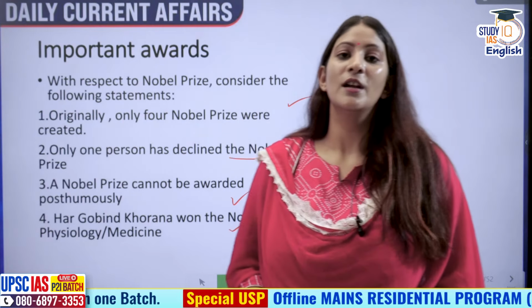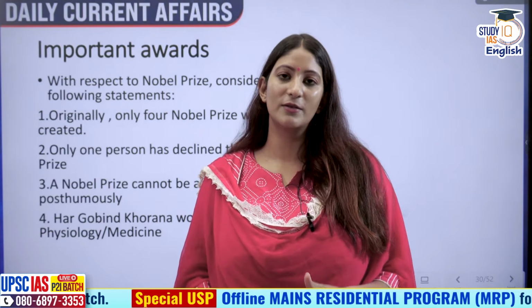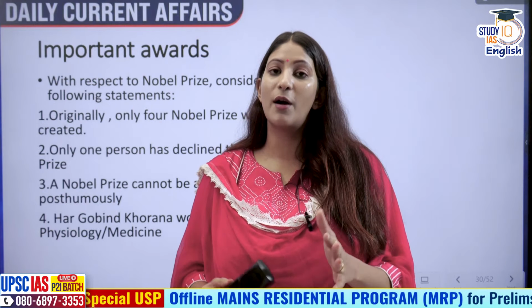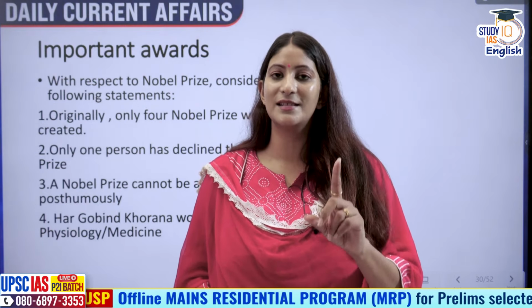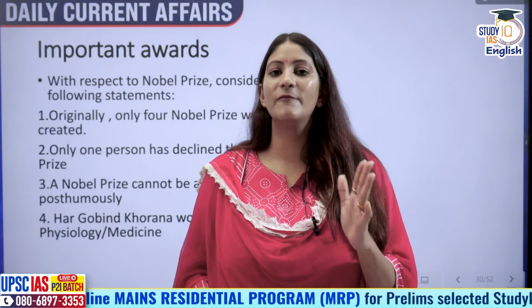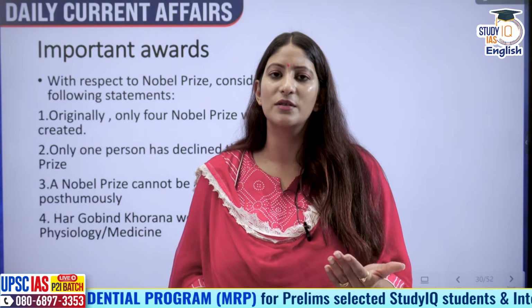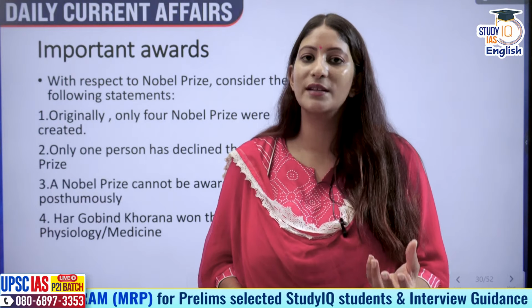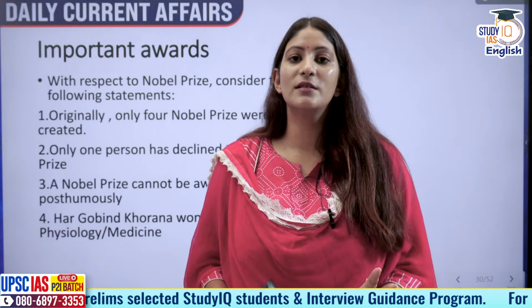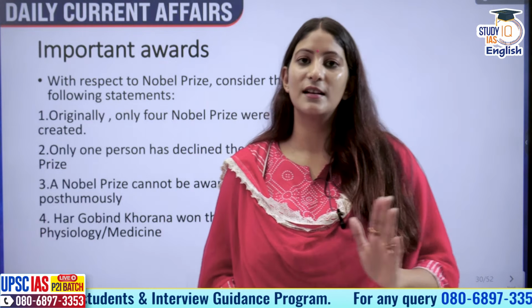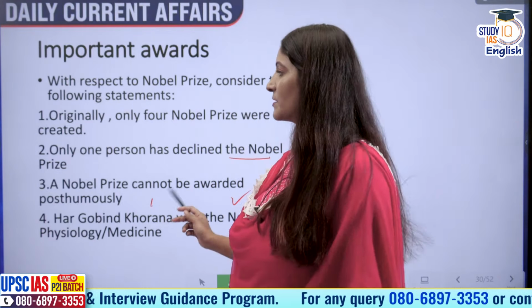Not the correct one. See, Nobel Prizes are being declared, so we need to know certain facts about it. Do you know that a Nobel Prize cannot be given posthumously, but there is an exception. If the announcement has been made in the particular month in which the Nobels generally get announced, and the person dies after the announcement, because the award is collected on 10th of December, then it is okay. But I cannot decide an award for Albert Einstein now because he died before the announcement itself. So yes, the third is correct from that perspective.